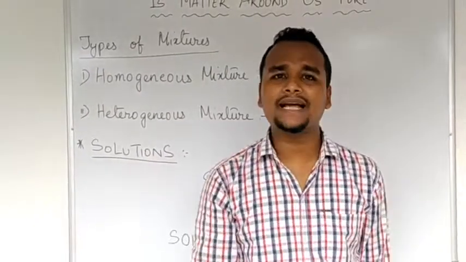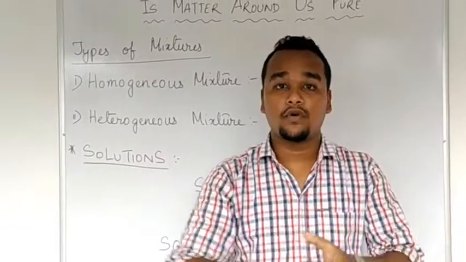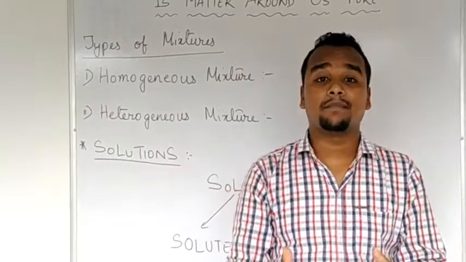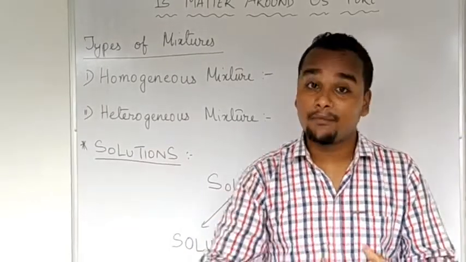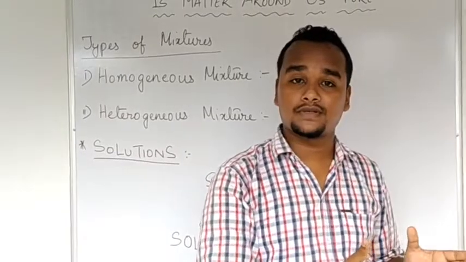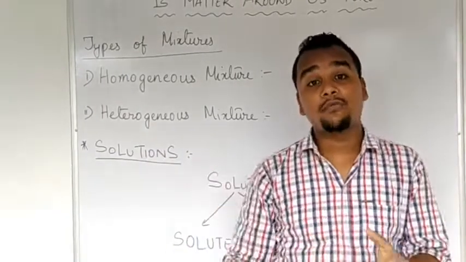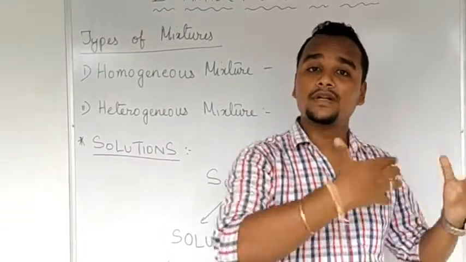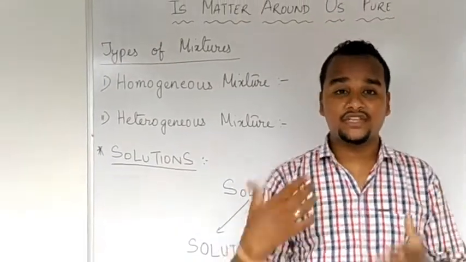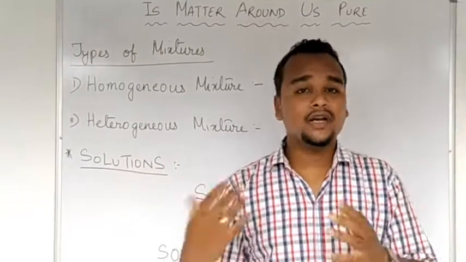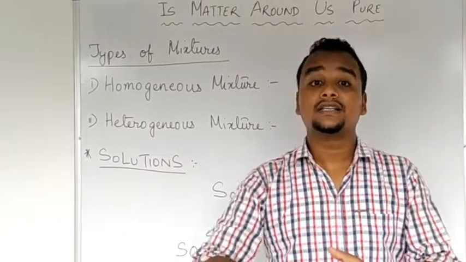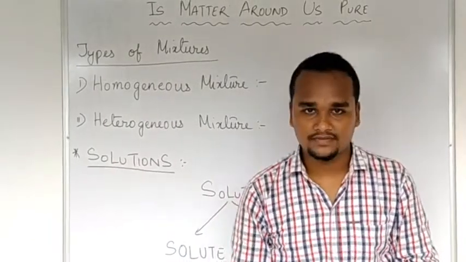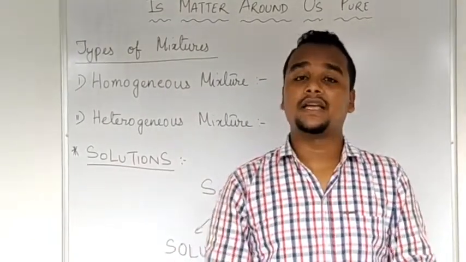We discussed compounds, that elements combine to form compounds. In the mixture we discussed that two or more substances combine to form a mixture. A compound is formed by a chemical process, whereas a mixture is formed by physical processes only. A compound is a new thing formed from the combination of elements, whereas a mixture is not a new thing. That is, it contains the characteristics of the things which combine to form the mixture. So that was what we did in the last class.